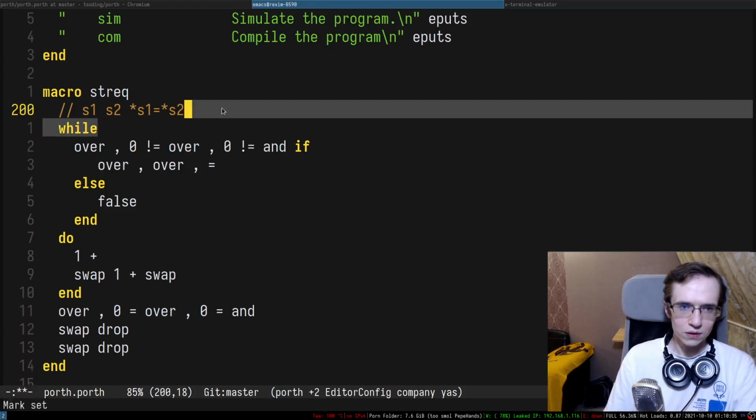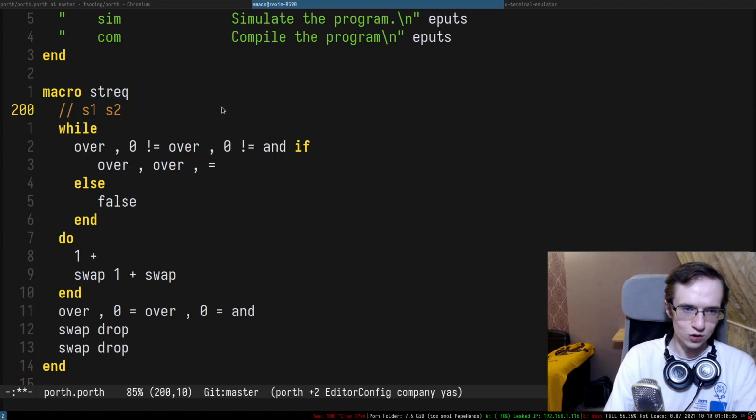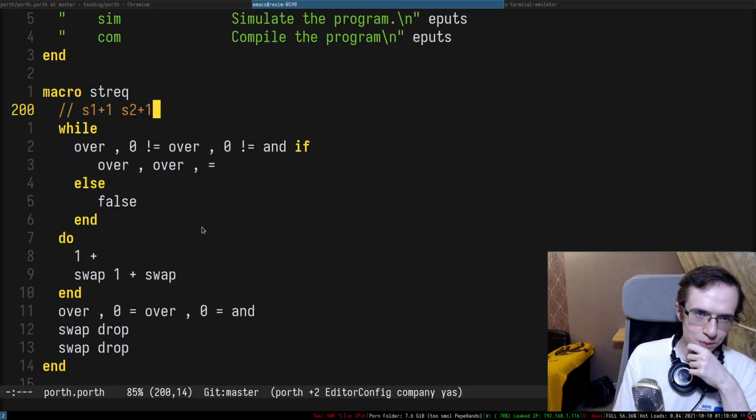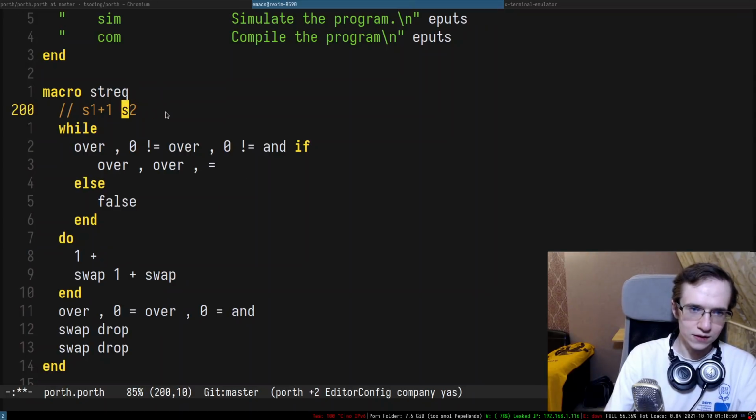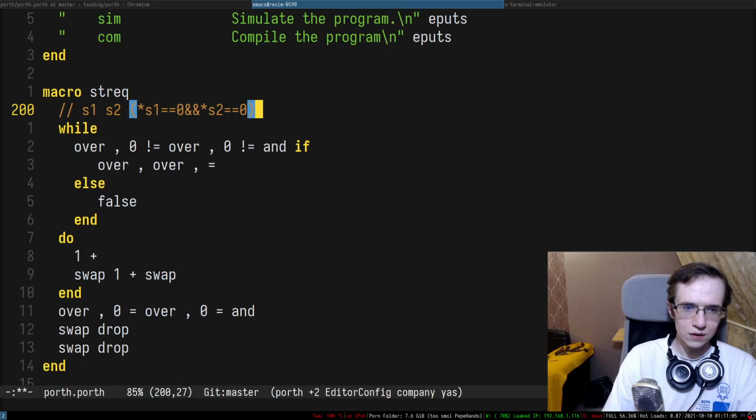If they're equal, we do plus 1, then swap this thing, plus 1, and we have to swap it back. After we're done, we're going to have two pointers here. So what I do is S1 reference equals 0, S2 equals 0, and I have this thing.